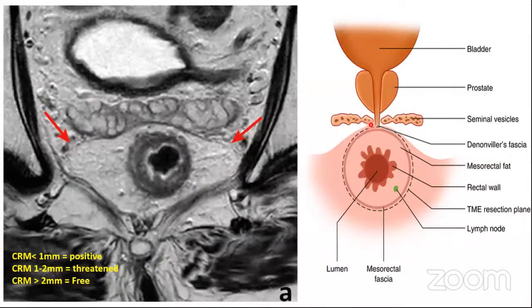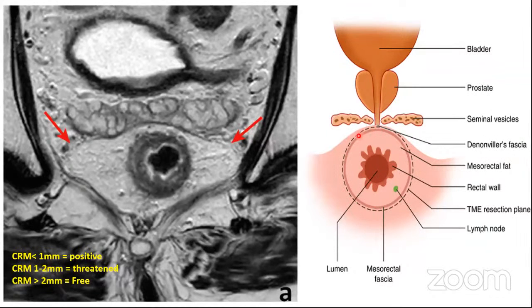Now, apart from the T stage, the reason why the MR is considered to be the gold standard for rectal cancer staging is its ability to predict the circumferential resection margin, the CRM. Okay. Now, what is this CRM? Traditionally, we always follow the proximal and the distal margins. But in rectum, we have just discussed that the plane of surgery is located outside this mesorectal fascia.